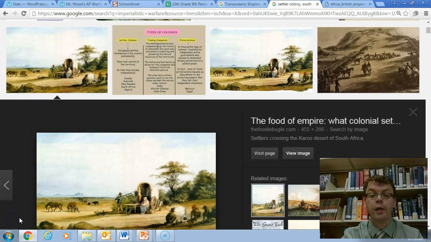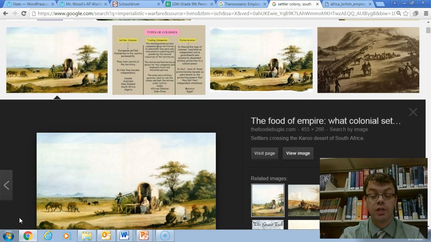Next word. Our next word is settler colony. Now, a settler colony is where you would find Europeans, when they had taken over a land, and they started their colonies with their people living there. So a lot of times Europeans in this era were living in other parts of Africa and India. There were definitely settler colonies in India. Definitely settler colonies in South Africa.